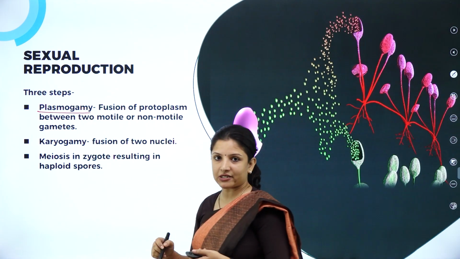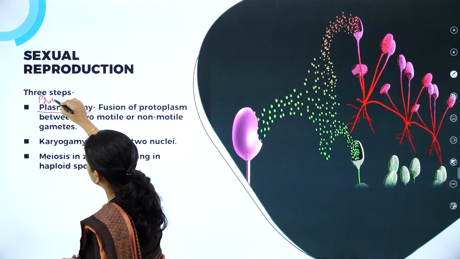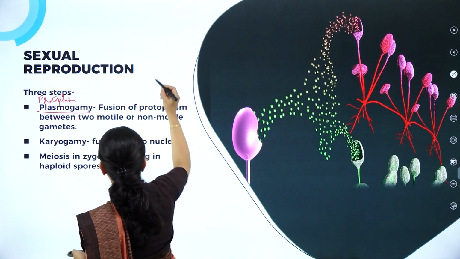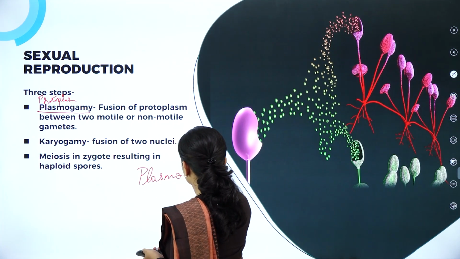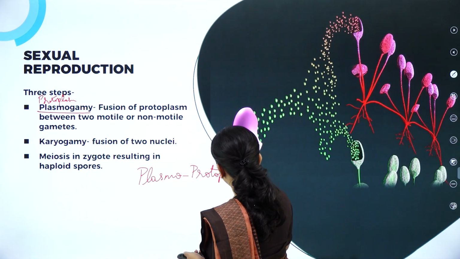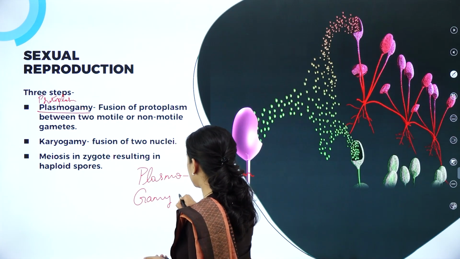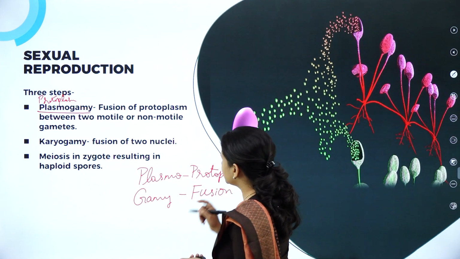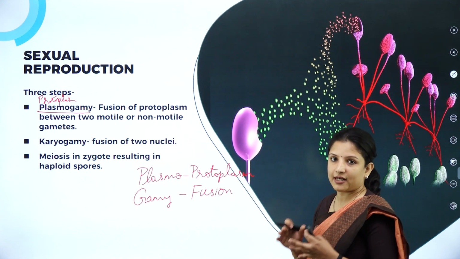The name itself suggests it: plasmo means protoplasm. So I'll just write it here again. Plasmo is nothing but protoplasm. And gamy means fusion. So what happens in plasmogamy? The fusion of protoplasm occurs in plasmogamy.